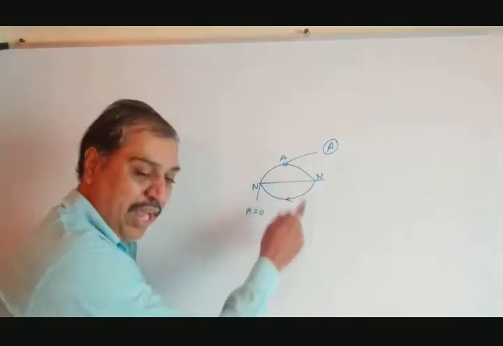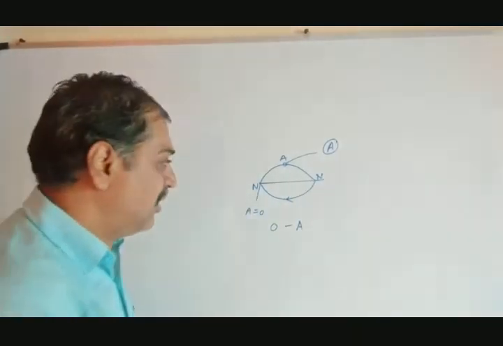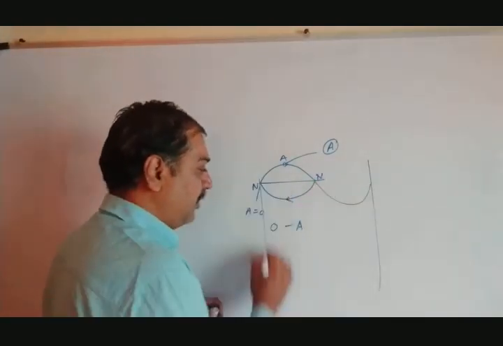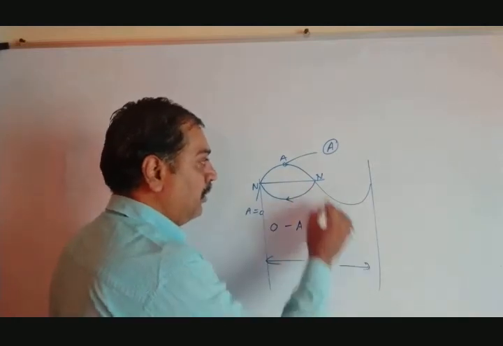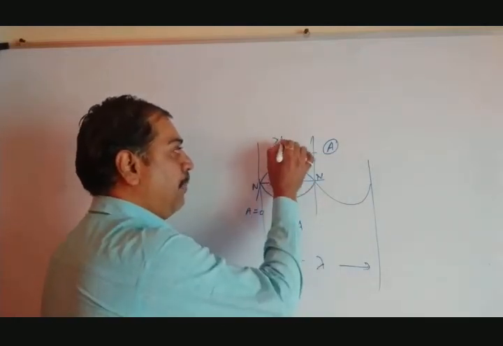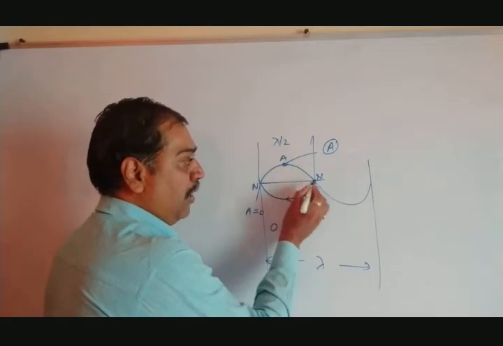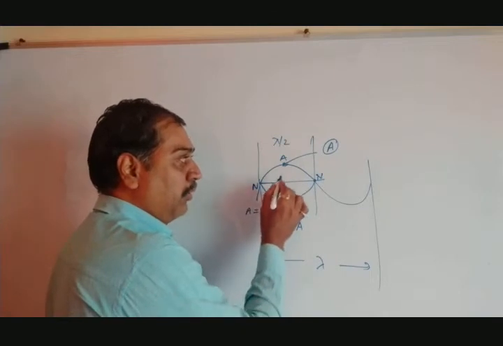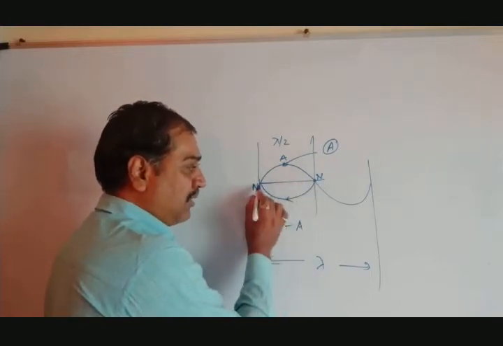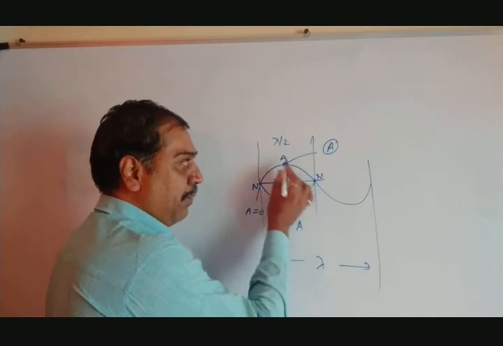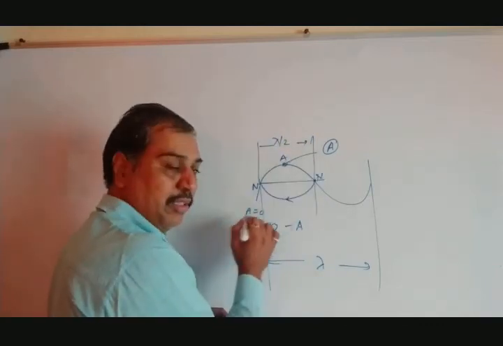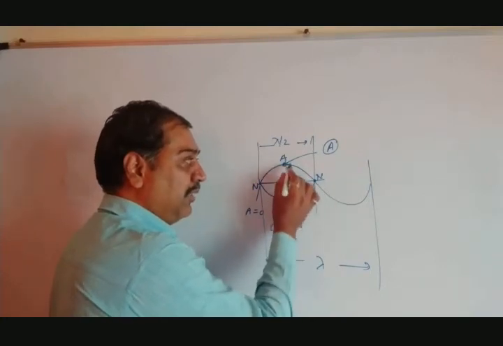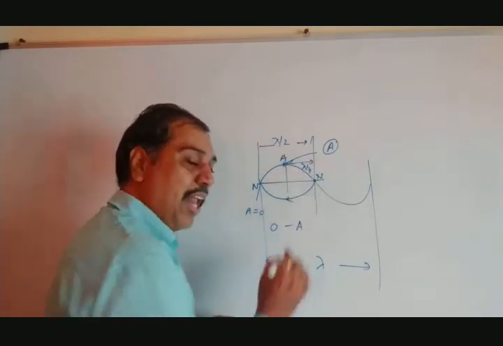See, this is a half wave we have considered. I will revise once again. This is a half wave. So the total wave comes here like this. So this distance is what? Lambda. Now this distance is what? Lambda by 2. So antinode and node are separated by a distance of what? Two adjacent nodes are separated by a distance of lambda by 2. Adjacent antinodes, again lambda by 2. Antinode and node, this distance is what? It is lambda by 4. That already we have seen.